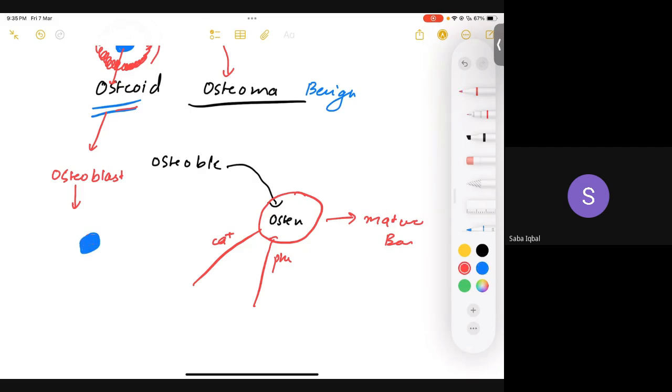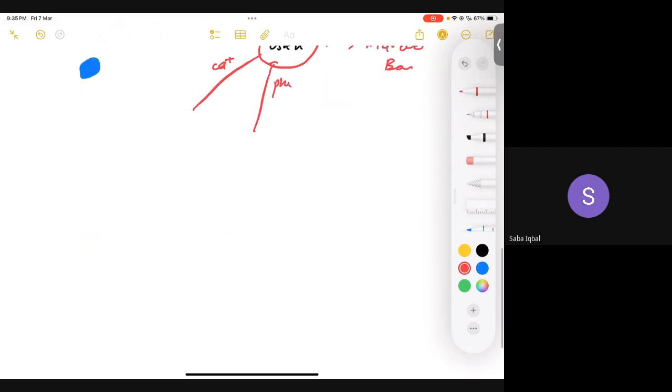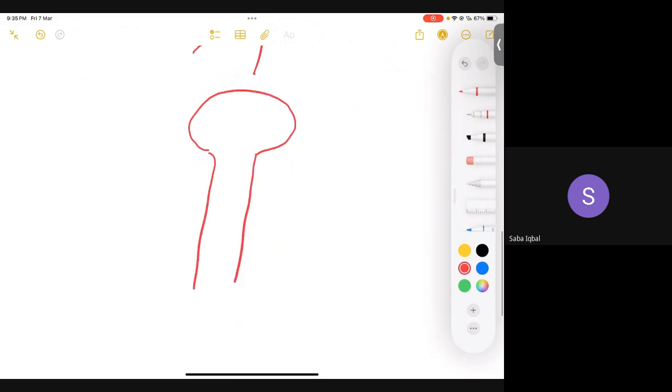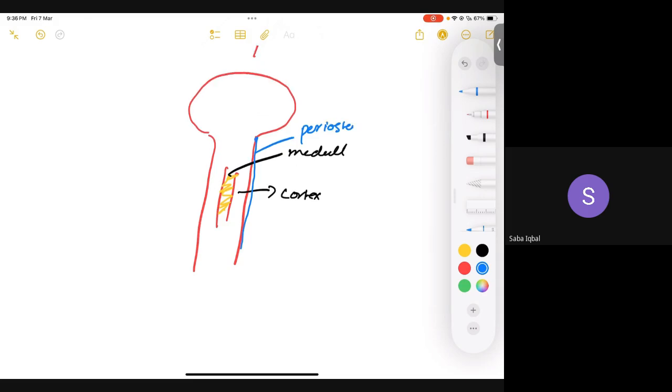But the bone which is surrounding, it basically happens in the cortex of bone. You guys already know that. For example, if this is our bone, we have our medulla in which we have our bone marrow, right? It's the medulla of bone, and we have cortex, and the cortex is also surrounded by a periosteum, the connective tissue layer. Is that clear? So this osteoid osteoma is going to occur here at the cortex, right?